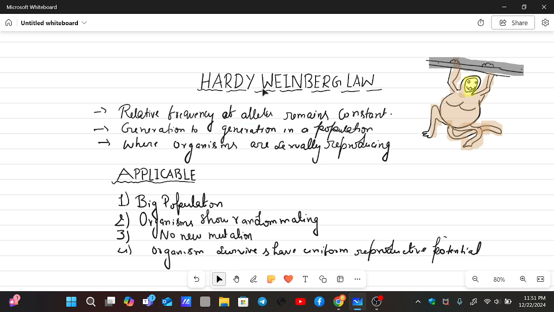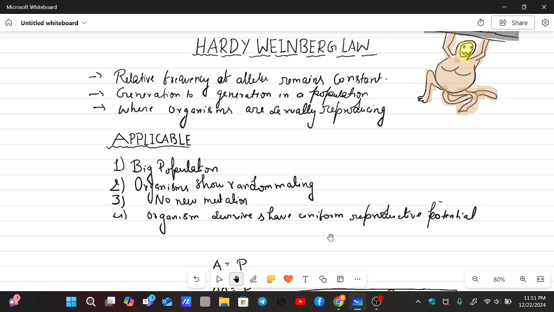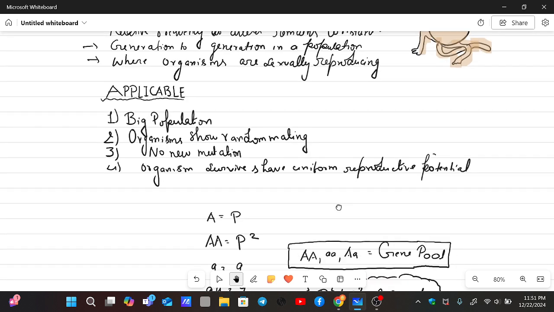Individuals mate randomly, there is nothing goal oriented or directional about it. These are the conditions when this Hardy-Weinberg law is applicable.